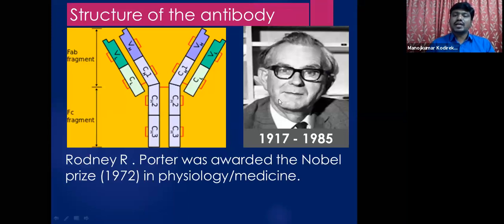So students, if you look at this picture, he is the scientist named Rodney R. Porter. He was the scientist who described the structure of antibody, and he was awarded the Nobel Prize in the year 1972, in the field of physiology or medicine, because he described the structure of antibody for the first time. So what is his name? Rodney R. Porter.